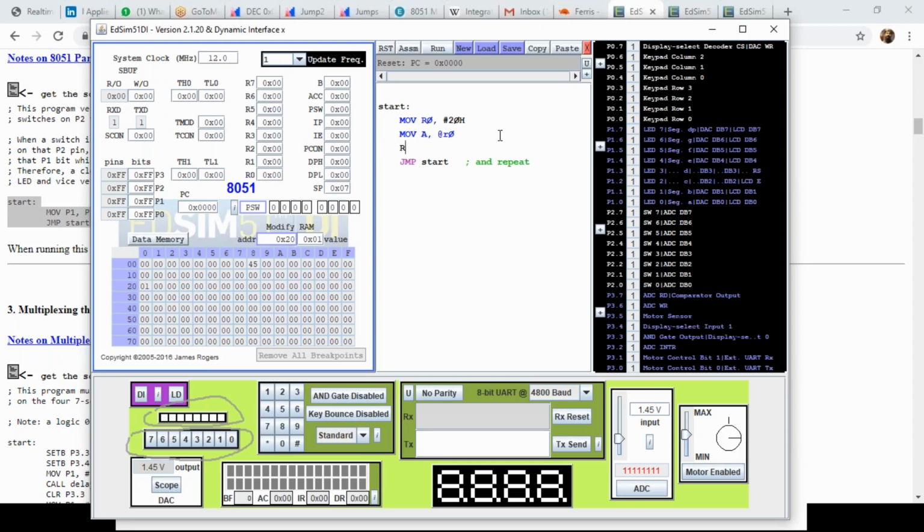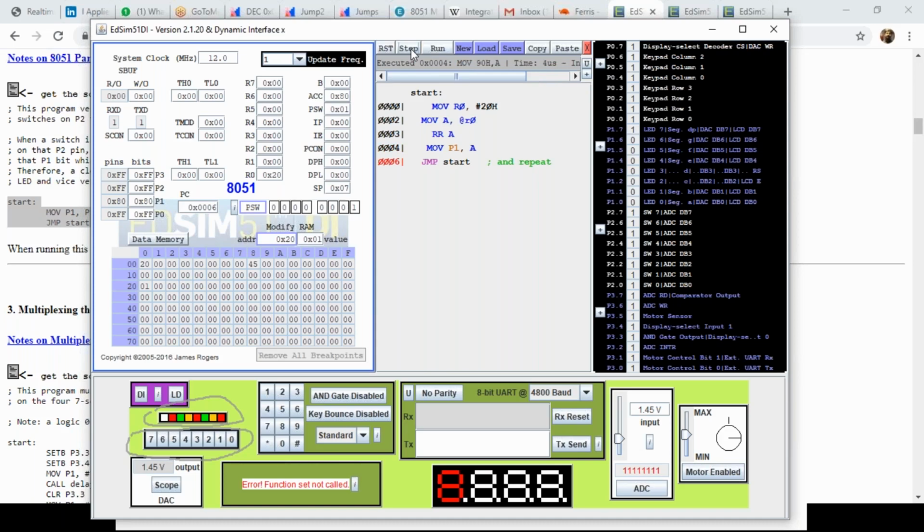Then I will rotate A, and then I will move P1 comma A. Let's see what happens. Nothing happened.